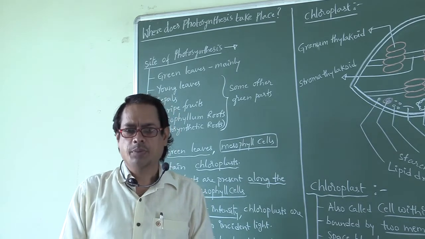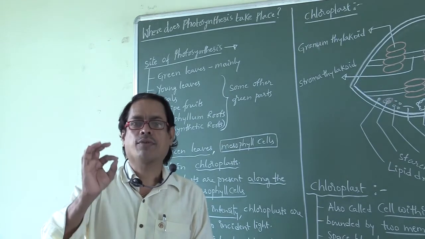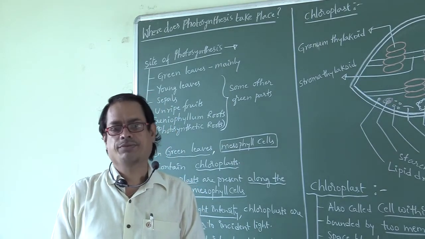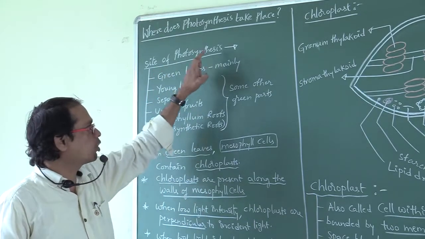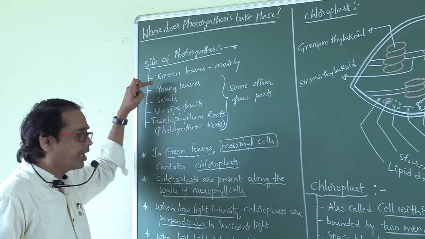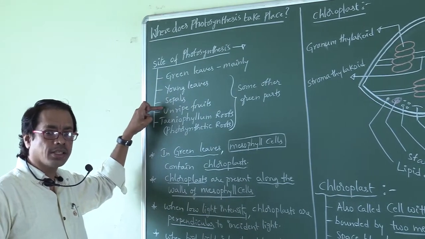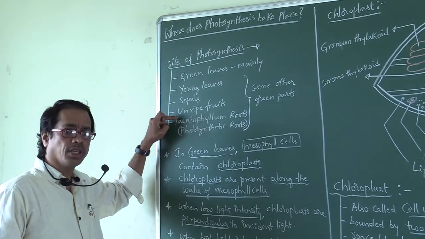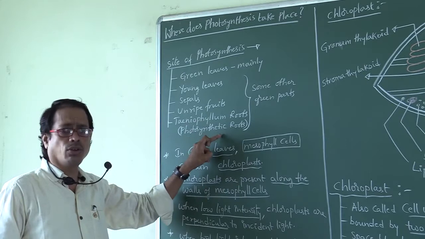Green colored roots mean there is the presence of chlorophyllous tissue. So the sites of photosynthesis are green leaves, young stems, sepals, unripe fruits, and Tenuophyllum roots or photosynthetic roots.